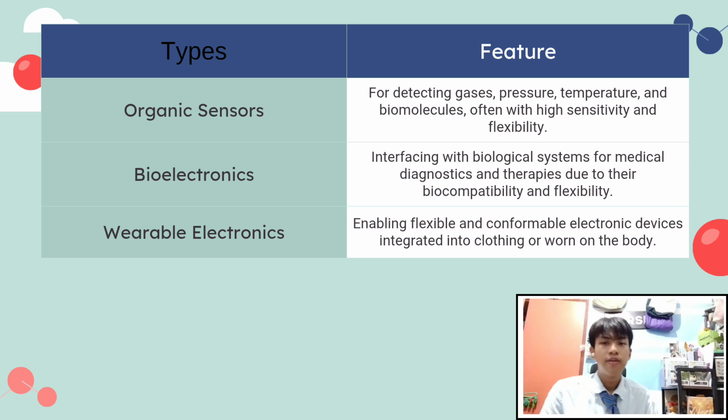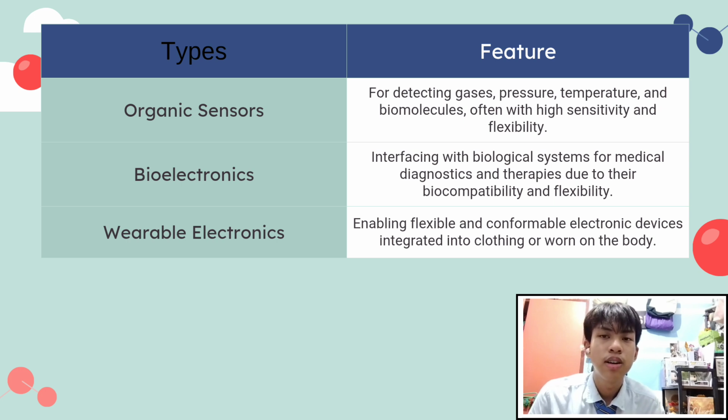You are likely already familiar with organic light-emitting diodes, or OLEDs, which are used in many high-end smartphone and television displays as well as for energy-efficient lighting. Their ability to produce vibrant color and be fabricated on flexible substrates is a major advantage. Organic photovoltaics, or OPVs, offer potential for low-cost and flexible solar energy harvesting. Organic field effect transistors are finding application in flexible displays, various types of sensors, and low-cost electronic circuits.